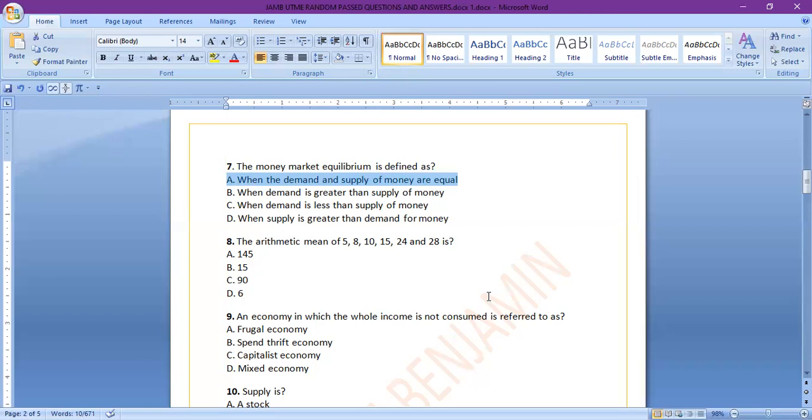That is, we're going to sum 5 plus 8 plus 10 plus 15 plus 24 plus 28. So that gives us 90. And then how many numbers do we have here? We have 1, 2, 3, 4, 5, 6. Divide by 6, and that will give us